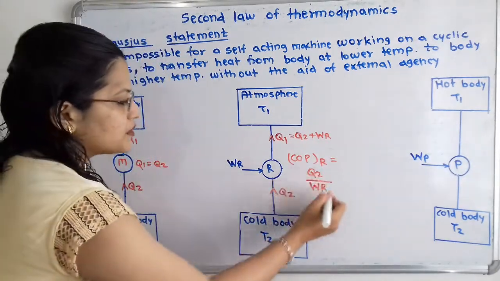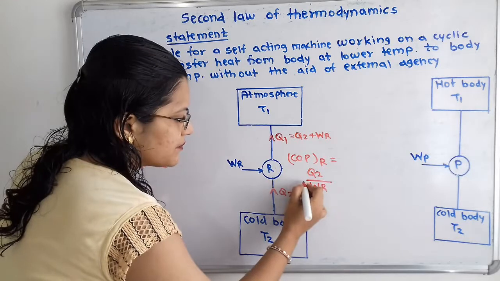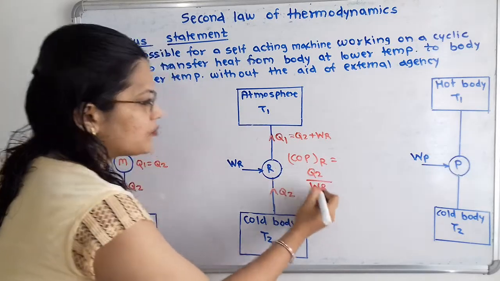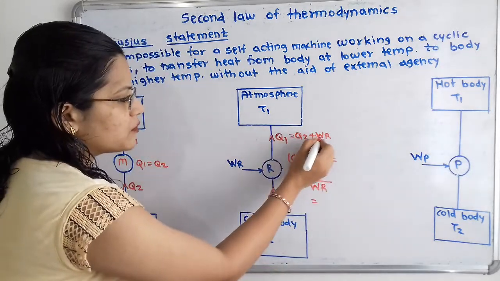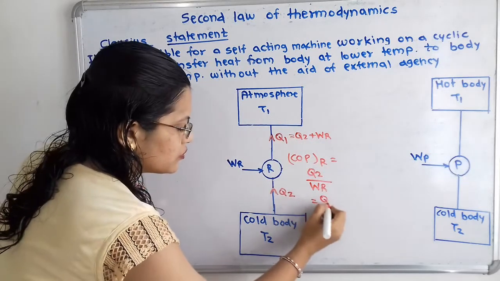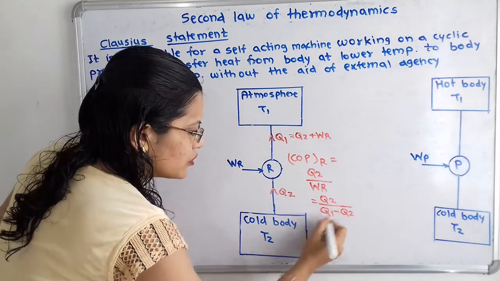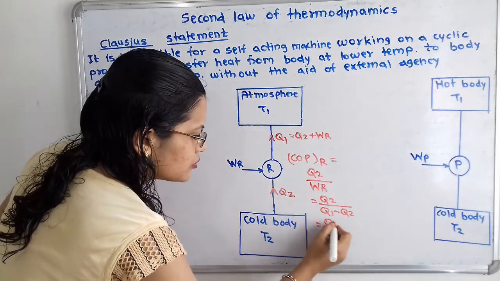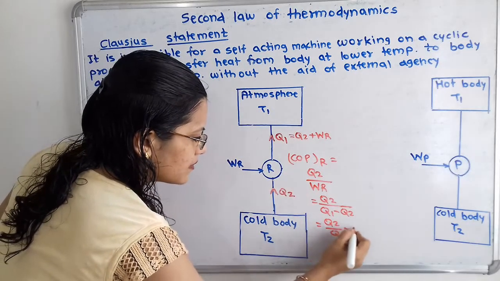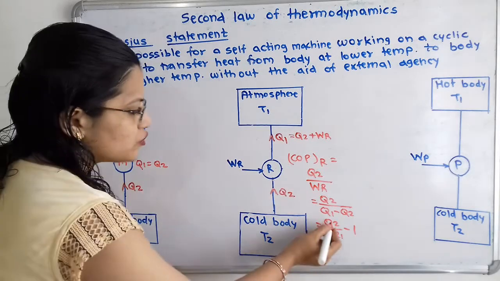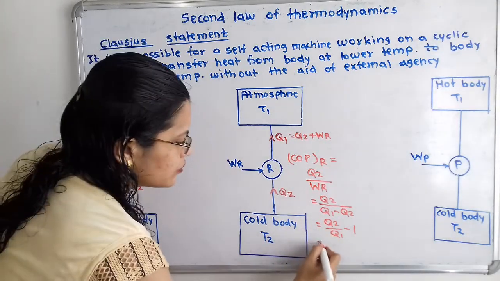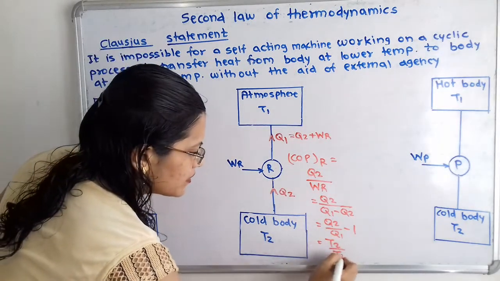Now we will simplify this. It is equal to Q2 by WR, but WR is equal to Q1 minus Q2. So Q2 divided by Q1 minus Q2. Again simplifying, Q2 by Q1 minus 1, and Q2 is equivalent to T2, so we write T2 by T1 minus 1.